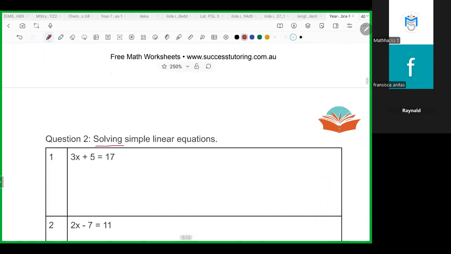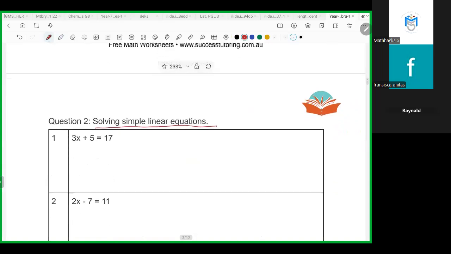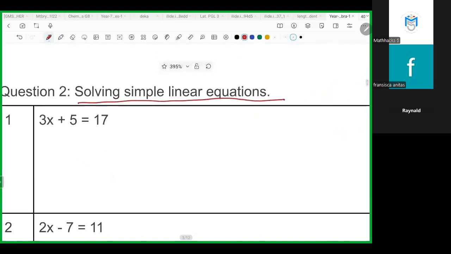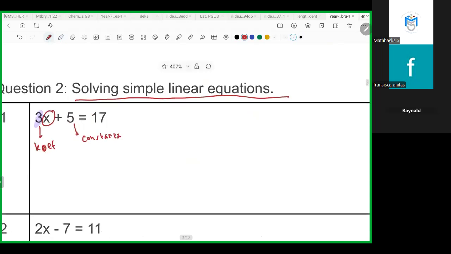Now, solving simple linear equations. What should we do, Miss, for this one? Before we continue, I will tell you the names. The three in here means coefficient. And any number that doesn't have any letters behind it is called constanta. Just remember the names.